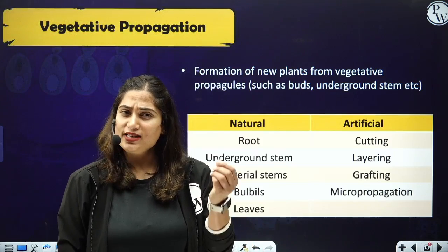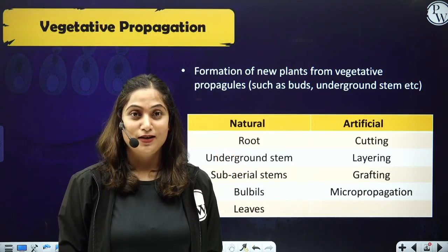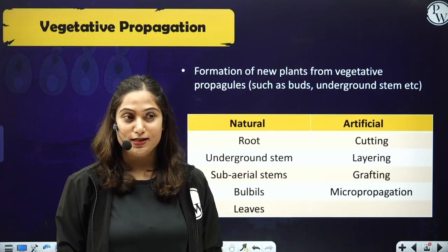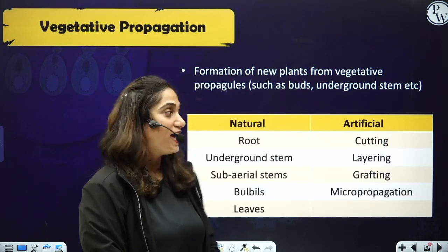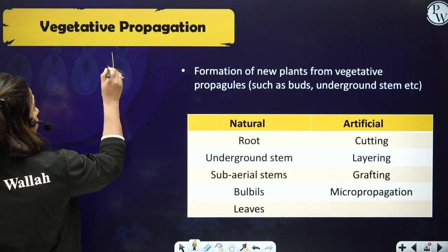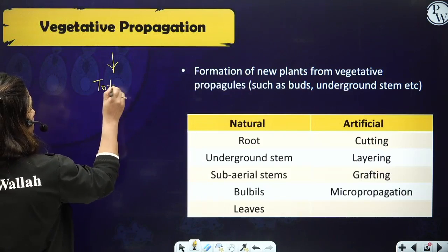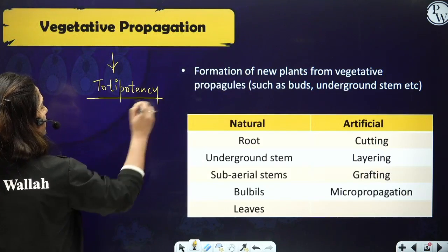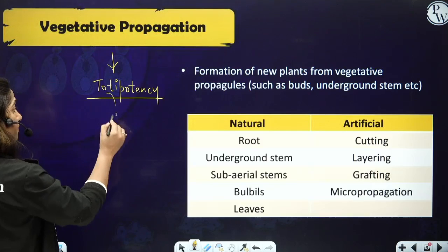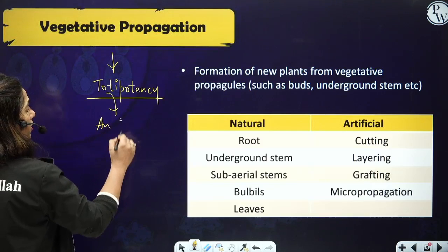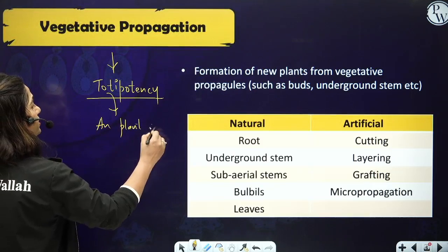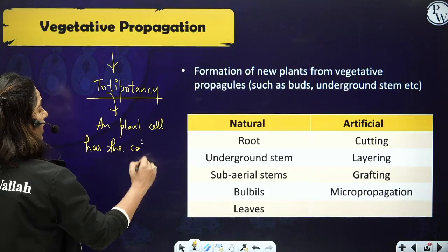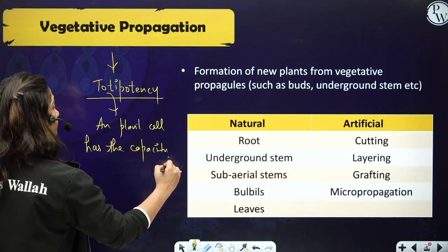Now, what is that property of the plant by which any part of the plant has the capacity to give rise to a new plant? That capacity is called totipotency. Any plant part, any plant cell has the capacity to give rise to a new plant.